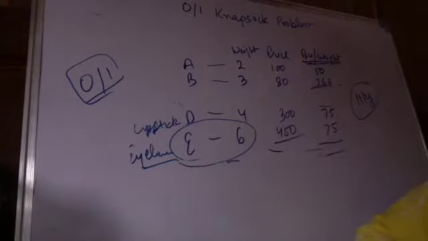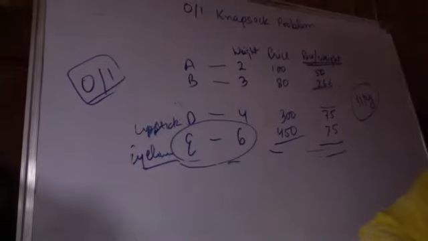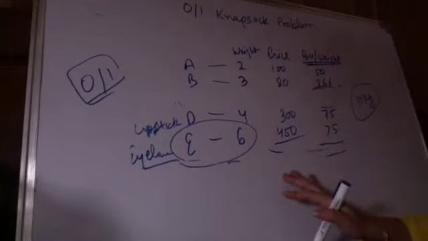There is no option of picking the item in parts or in fractions. So either you choose the entire item or you leave the entire item. We'll do the coding for both, but there is a very big difference in the approach that we are going to use.